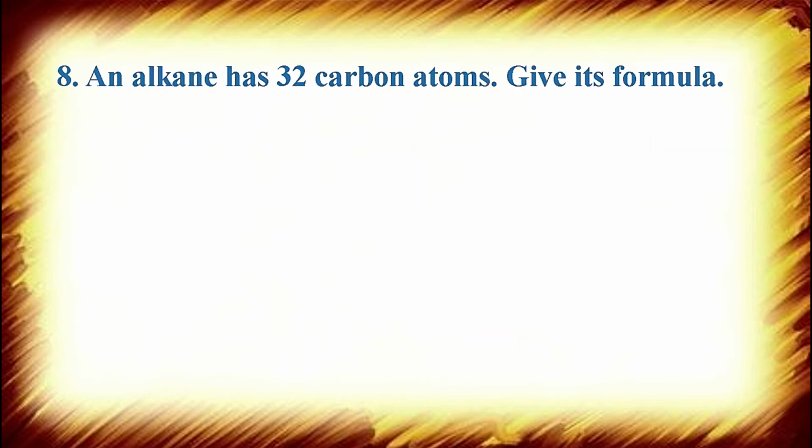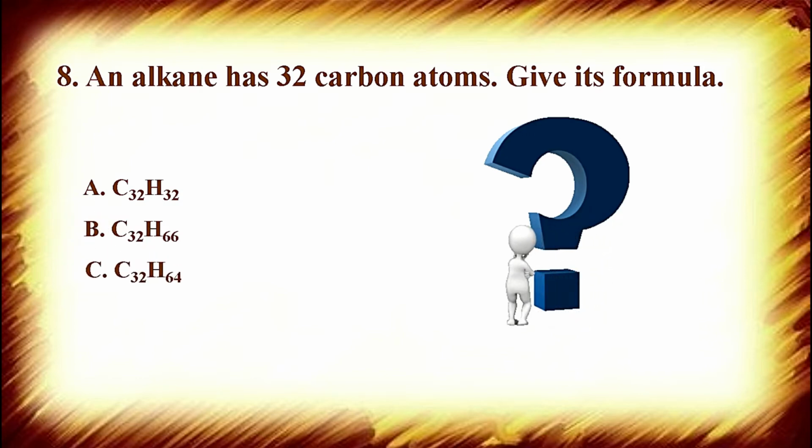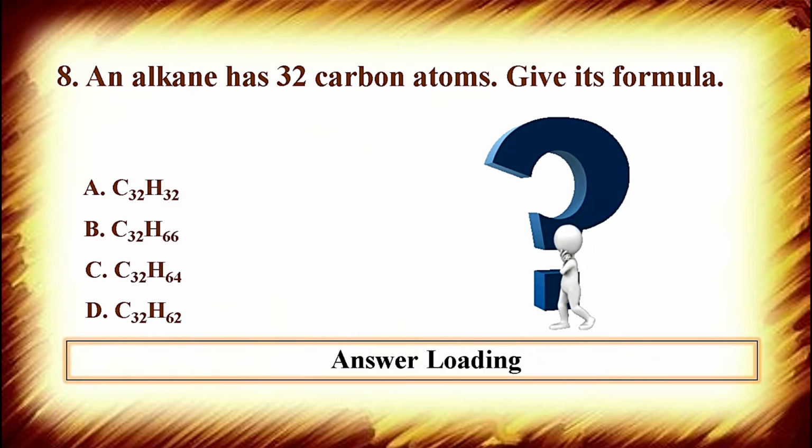Okay? MCQ number 8: an alkane has 32 carbon atoms. Give its formula. Options are: option A, C32H32. Option B, C32H66. Option C, C32H64. And option D is C32H62. Here you need to do some calculation according to the general formula of alkane, which is CnH2n plus 2.